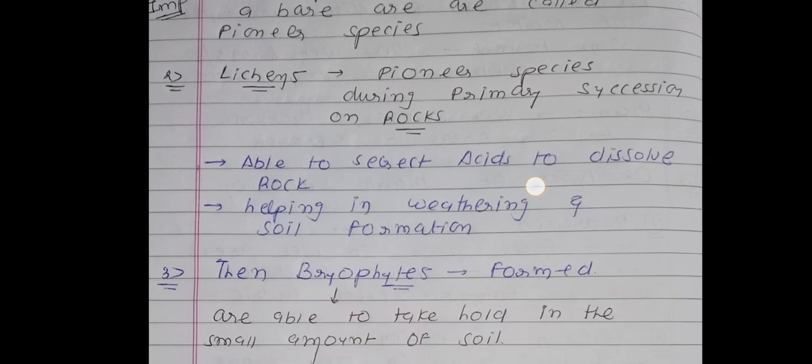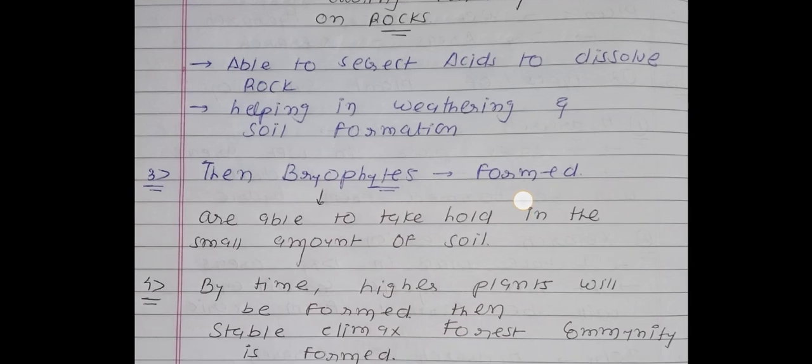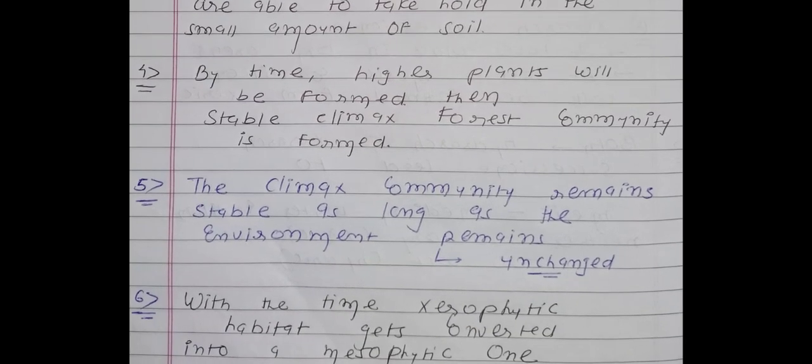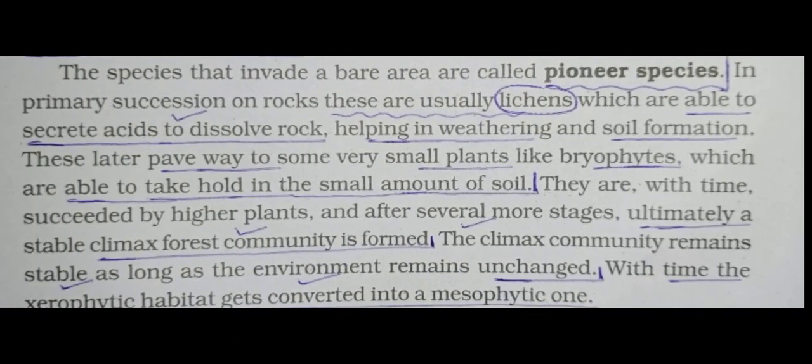Then their function. Then from lichens bryophytes will be formed. Function of bryophytes. Then higher plants, and then stable climax forest community will be formed that will not be changed if surrounding environment remains unchanged, and at last we can say that finally mesophytic habitat will be formed.